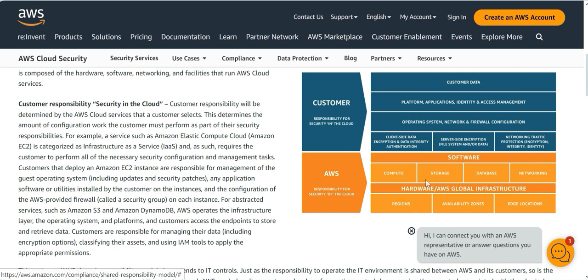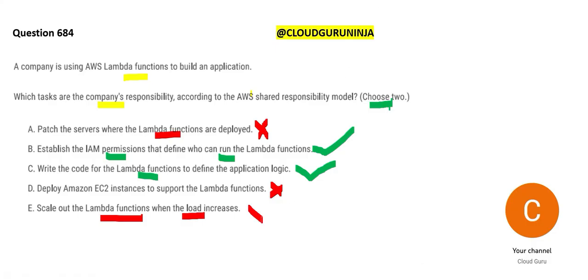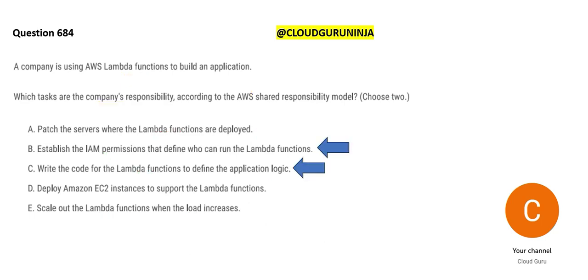This orange box, AWS will do it because Lambda is a managed service. You will not come to know if compute is less or more. AWS itself will say, hey, compute is less, let me attach some compute. So it is not your responsibility. These two are our answers.